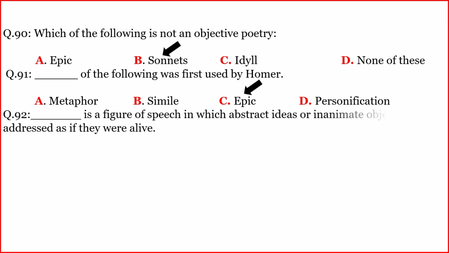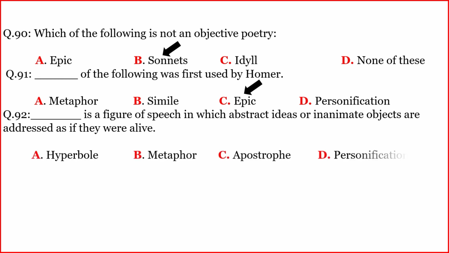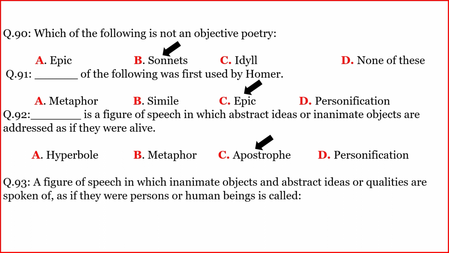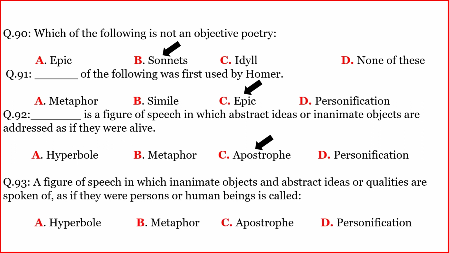Epic. Another, Danish is a figure of speech in which abstract ideas or inanimate objects are addressed as if they were alive. The correct option is C. Apostrophe. Another, a figure of speech in which inanimate objects and abstract ideas or qualities are spoken of as if they were persons or human beings is called. The correct option is D. Personification.